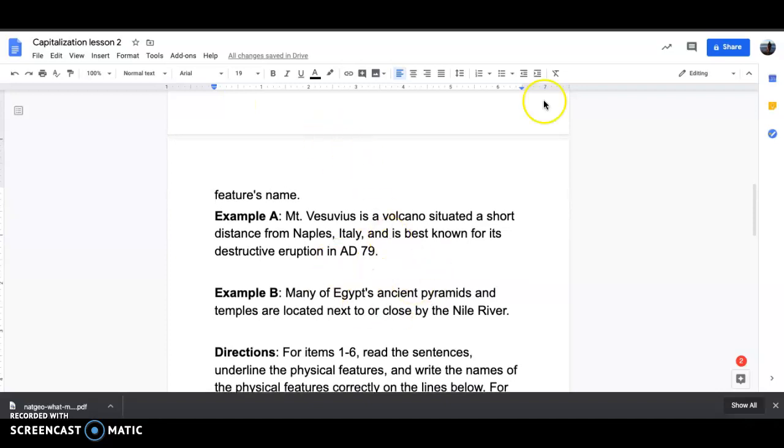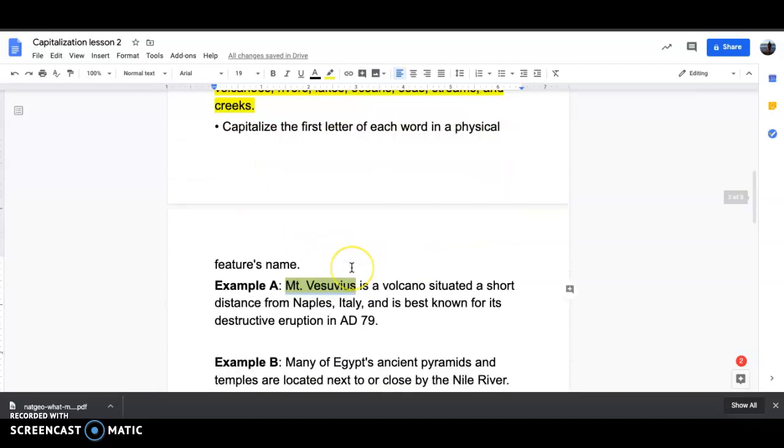So examples are already done. What I'm going to do is just highlight Mount Vesuvius, which in itself is a feature name, right? It's a volcano situated a short distance from Naples, Italy, and it is best known for its destructive eruption in 79 AD. So we're not going to highlight Naples, Italy, because that's a place, right? It's a political division. We're looking just for physical features.